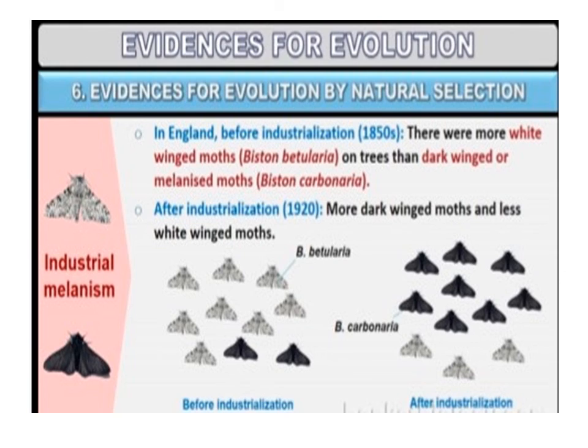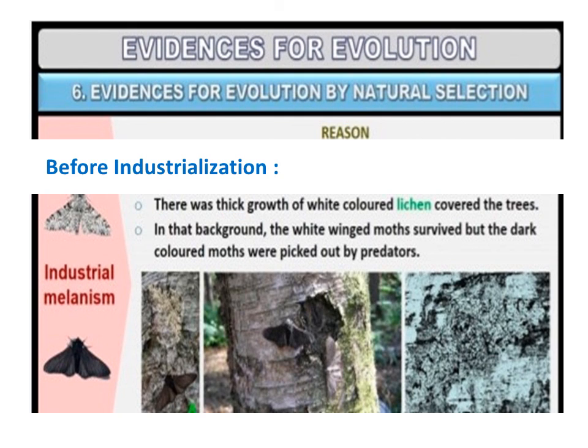The explanation for these observations was that before industrialization, there was a thick growth of white-colored lichen covering the trees. In that background, the white-winged moth survived, but the dark-colored moths were picked out by the predators. Predators spot moths against a contrasting background.